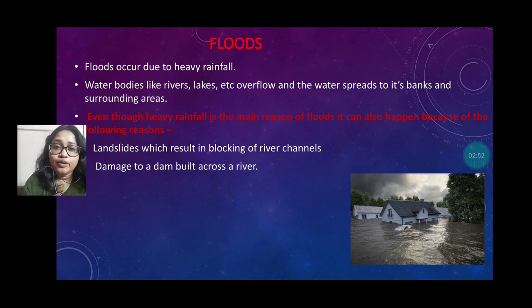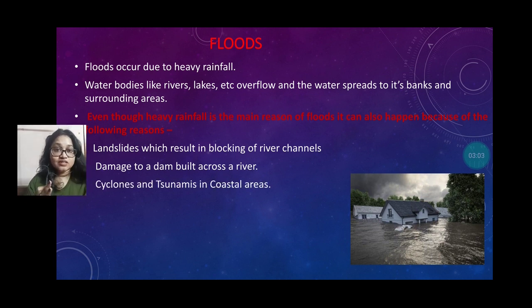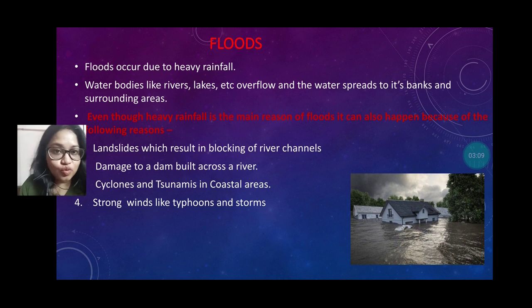Okay, and when there is any damage to the dam, which is built across the river, sometimes that causes flood in the damaged regions. Okay, and cyclone and tsunami are among the most important causes for flood in the coastal regions. Strong winds like typhoon and storm in the sea are also main causes for the flood.